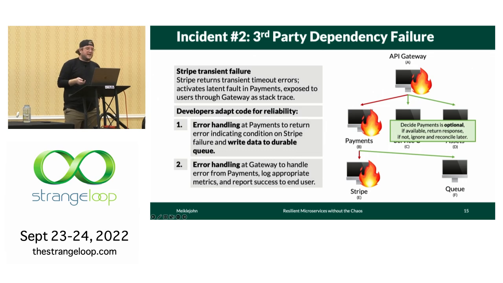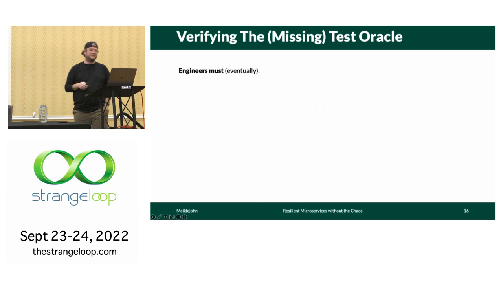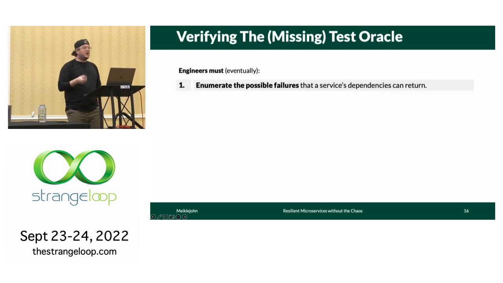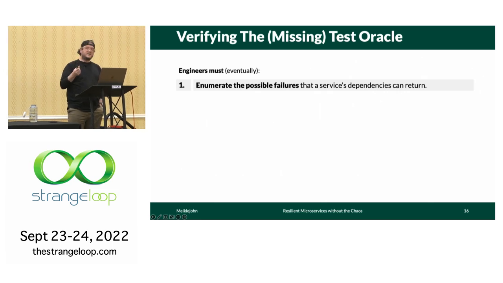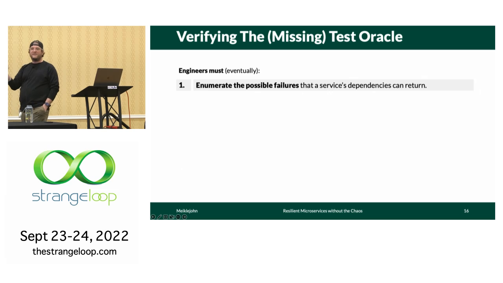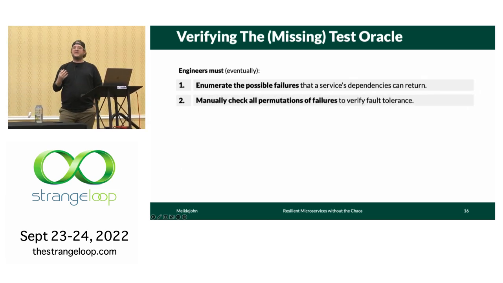So to identify these two classes of bugs, we need to first solve for the missing test oracle, right? And what do I mean by this? First, engineers must eventually figure out all of the possible ways that the remote calls can fail, so enumerate those possible failures. And then to guarantee resilience, they would have to manually check all possible permutations of those failures.